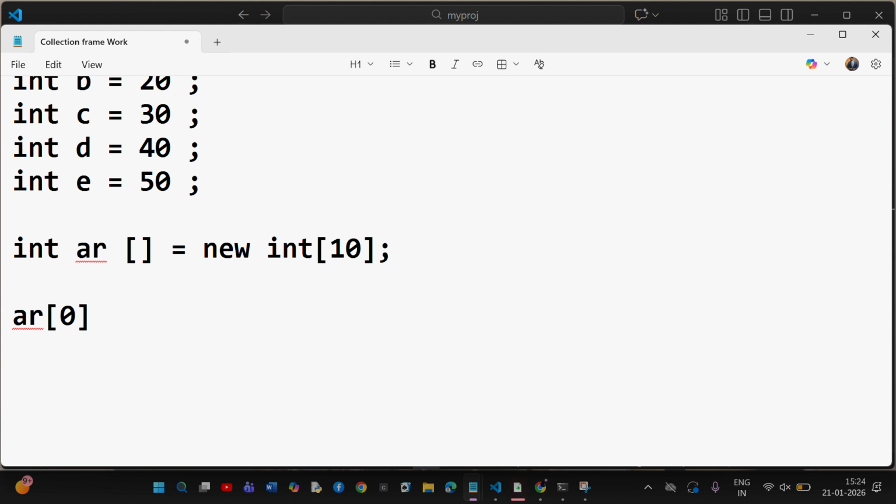It is homogeneous in nature. What is homogeneous in nature? It stores only the same kind of data. If I say int, only int is allowed. If I say string, only string is allowed. These are two problems. Now there is a third problem.